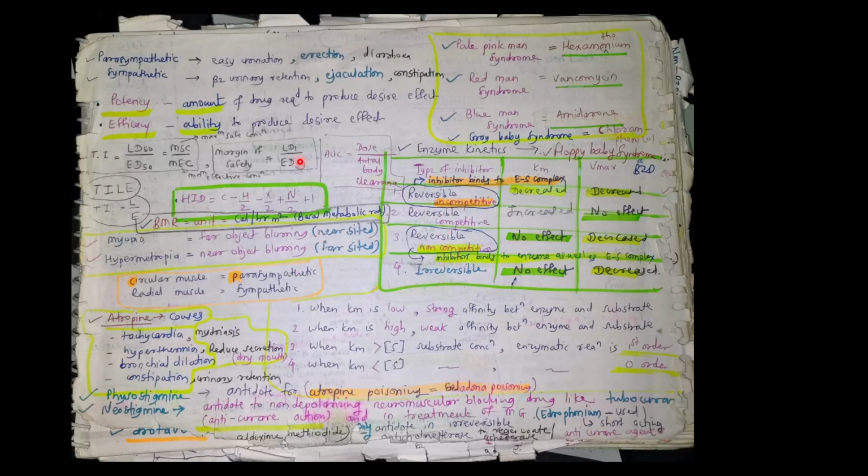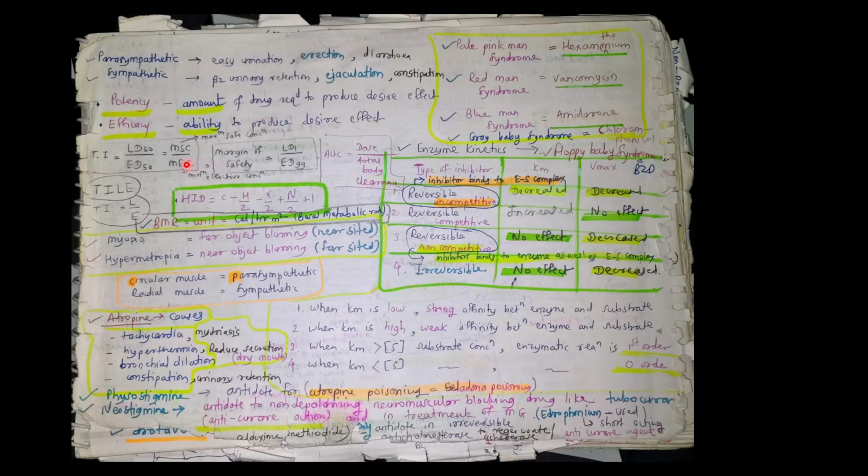Then C, parasympathetic, which causes easy urination, excretion, and diarrhea. Sympathetic, beta-2: urinary retention, ejaculation, constipation. What is potency? The definition of potency is the amount of drug required to produce the desired effect. Efficacy is the ability to produce the desired effect.